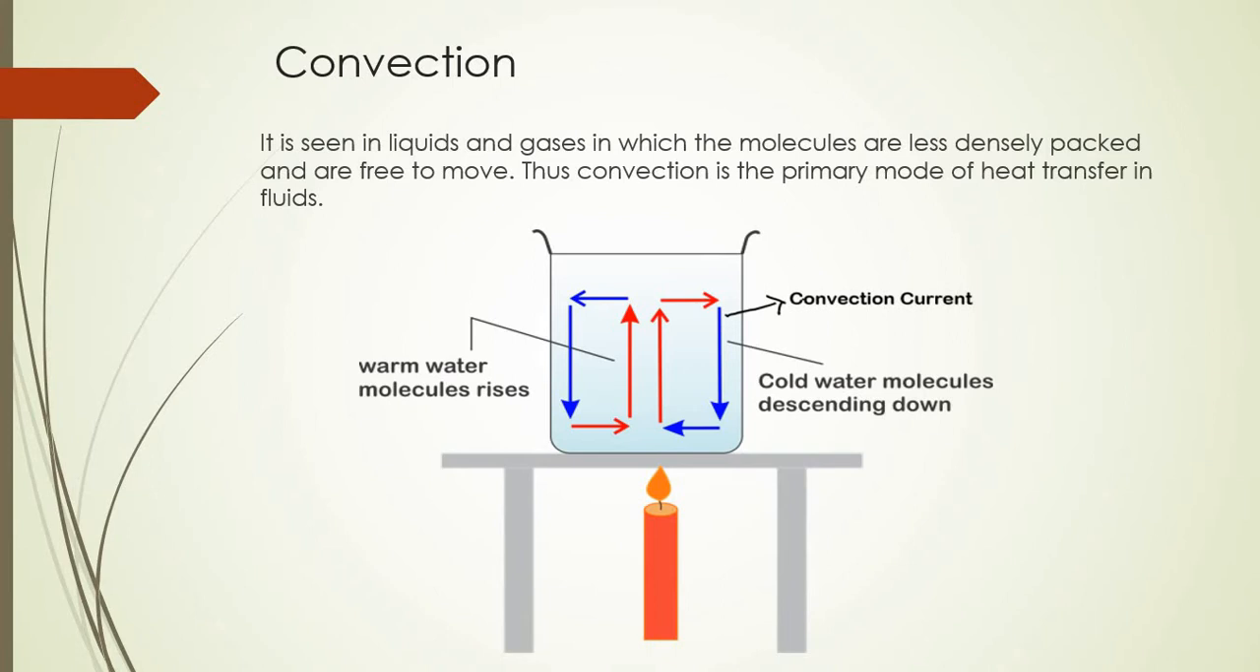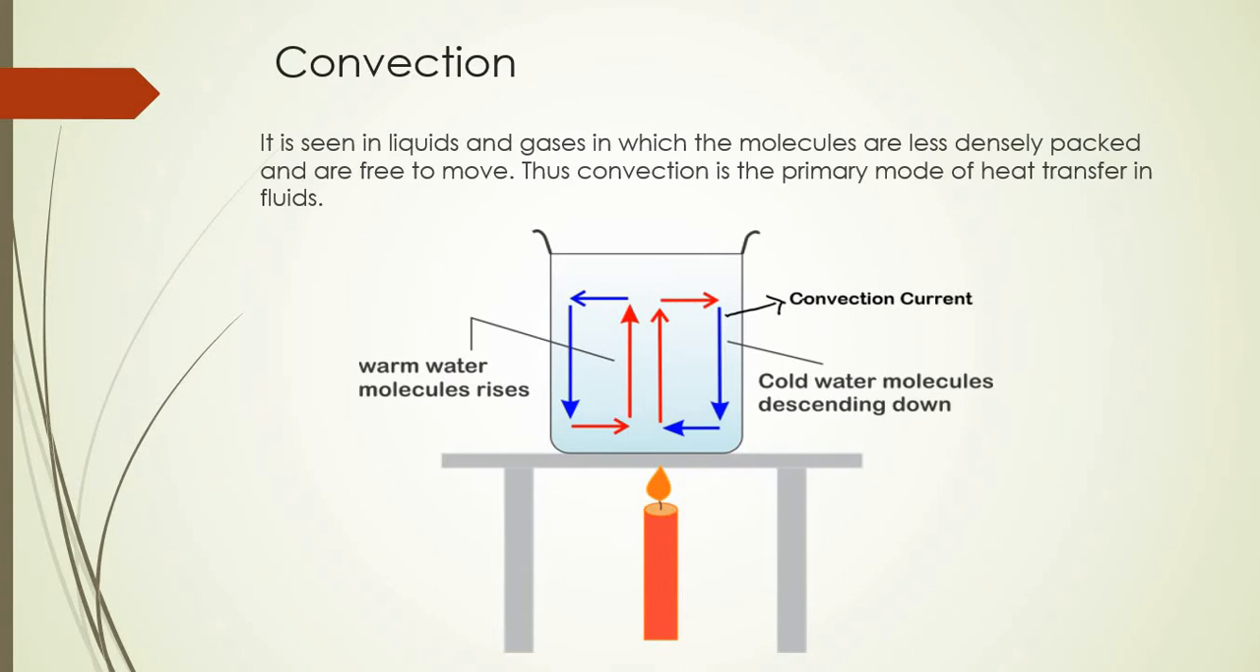It is seen in liquids and gases, in which the molecules are less densely packed and are free to move. Thus convection is the primary mode of heat transfer in fluids. Convection occurs in liquids and gases. Liquids and gases together are known as fluids. Fluid means what? Which can flow. So liquids and gases can flow.